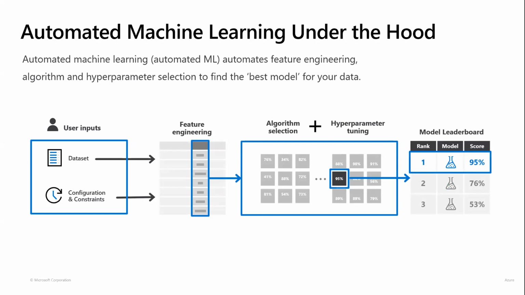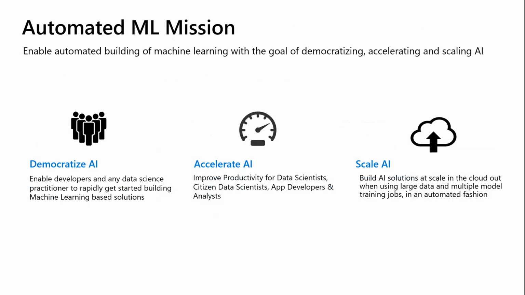So now that we know what automated ML is, let's go ahead and look at our mission. So our current mission is to enable automated building of machine learning with the goal of democratizing, accelerating, and scaling AI.